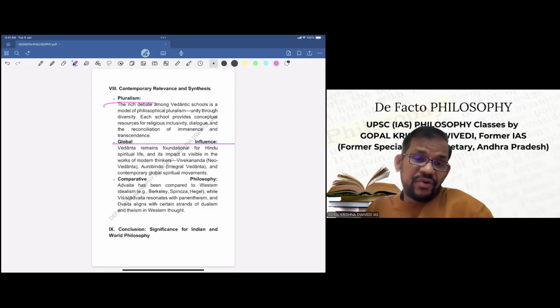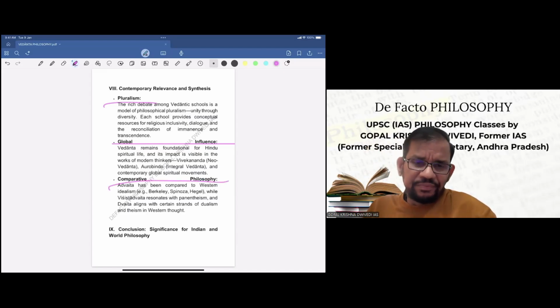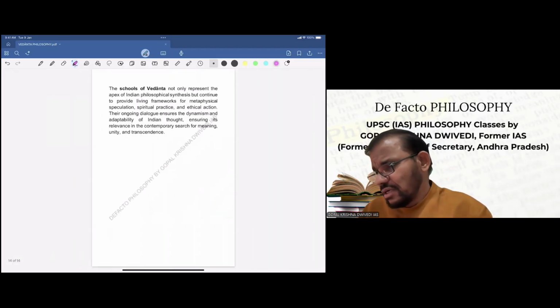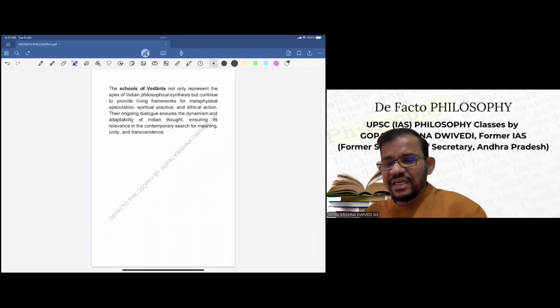Then comparative philosophy. Advaita has been compared to Western idealism, whether Berkeley, Spinoza, or Hegel, while Vishishtadvaita resonates with pantheism, and Dvaita aligns with certain strands of dualism and theism in Western thought. So comparisons can be drawn there also. Basically, the schools of Vedanta are very important as far as Indian philosophical systems are concerned. And not only that, their impact on contemporary philosophy, whether Indian or world, is also very high.